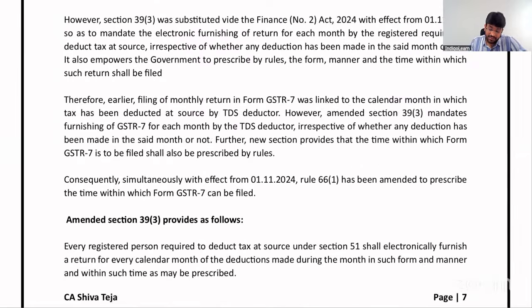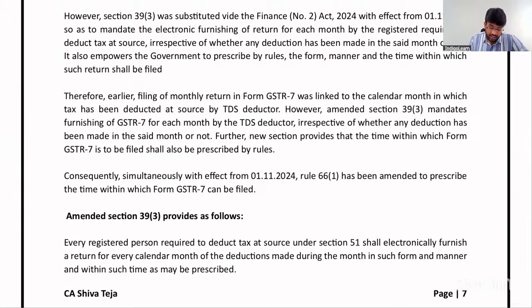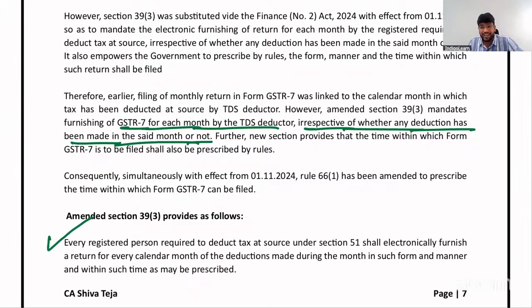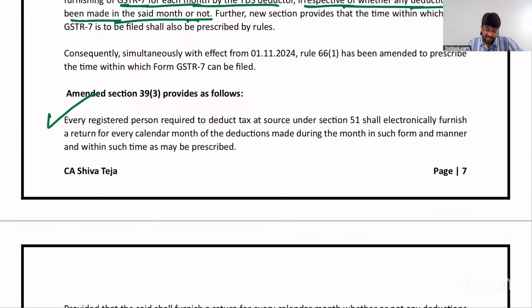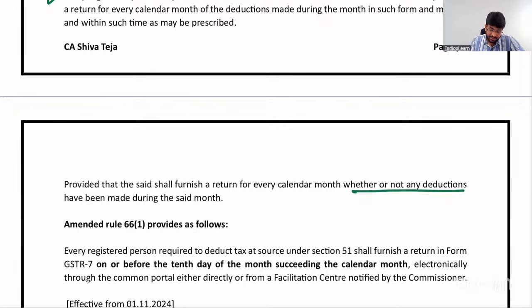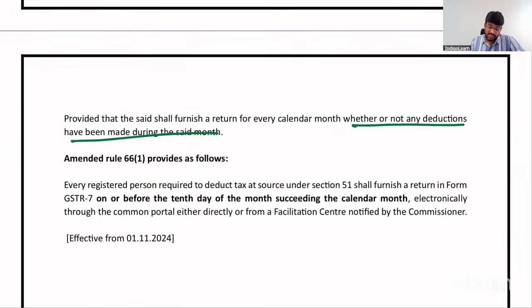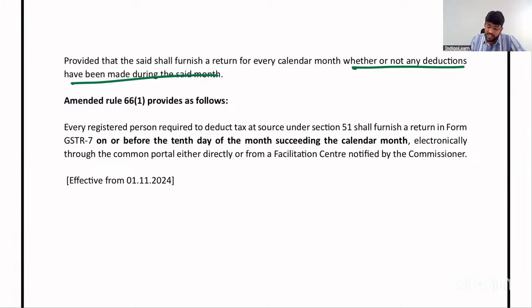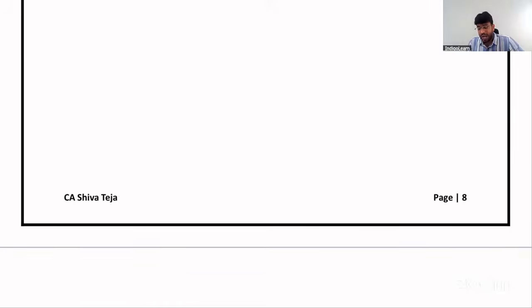The amended point is that GSTR 7 should be mandatorily filed, irrespective of whether any deduction has been made in the said month or not. So every registered person should file GSTR 7, whether there is a TDS or there is no TDS. Every registered person required to deduct tax at source shall furnish the return in form GSTR 7 on or before the 10th day of the month succeeding the calendar month. That's it. Very few amendments, my dear friends.